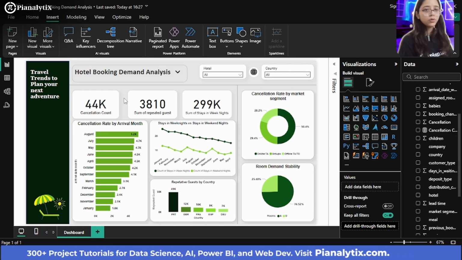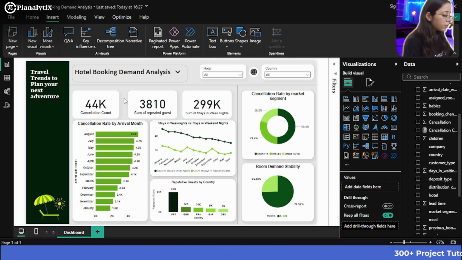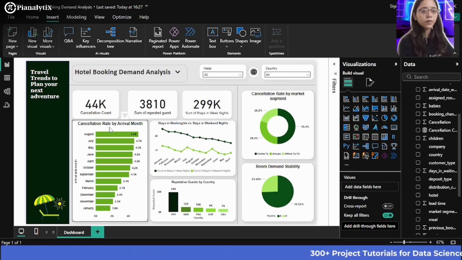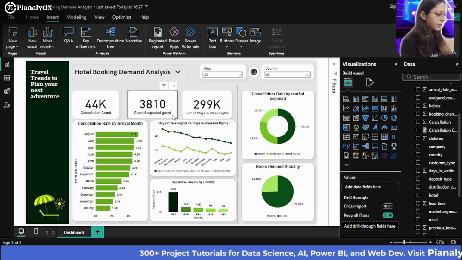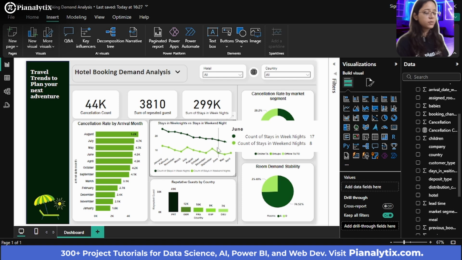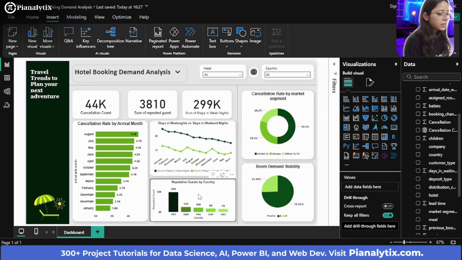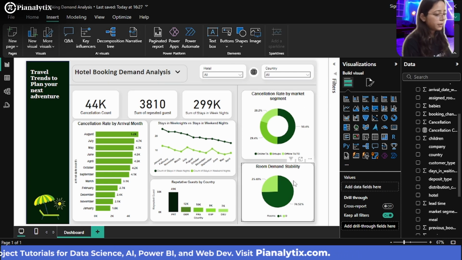Now, if I just show you overall the whole demonstration of this, you can see that the cancellation count was around 44,000 and the repeated guests were around 3,810, and these were the stays and weeknights. This is the cancellation rate by the arrival month. These are the stays and weeknights versus weekend nights, and these are the repetitive guests that kept showing up from different countries, and cancellation rate by market segment, and again the room demand stability.